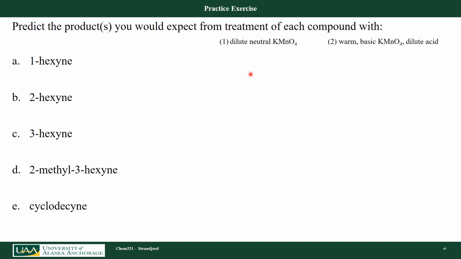Okay. Let's look at some products that you would expect, depending on whether I expose them to dilute neutral KMnO4 or warm basic KMnO4. So if I look at 1-hexyne with neutral potassium permanganate, I know I'm going to oxidize those up to the ketone, but because I'm terminal, that's going to continue to oxidize up to the carboxylic acid, but I'm not going to cleave that triple bond. If I warm it up and add some base, I know I'm going to cleave it, so I'm going to form the carboxylic acid and CO2.